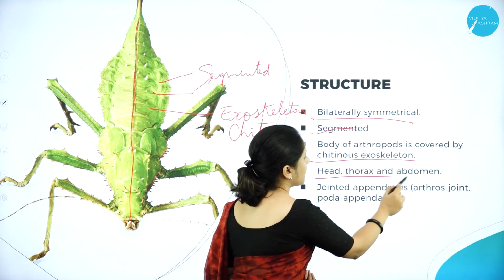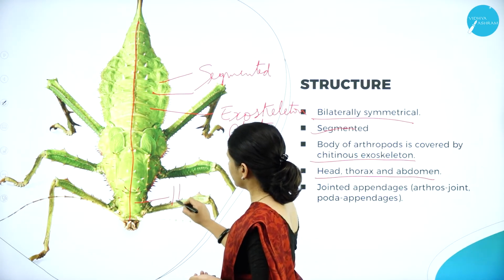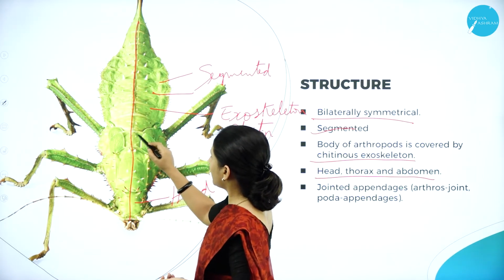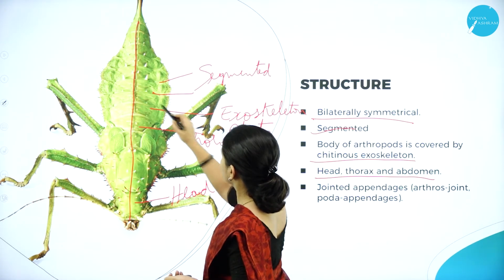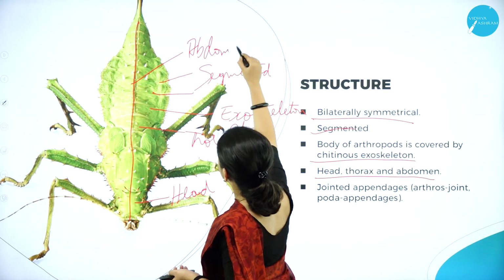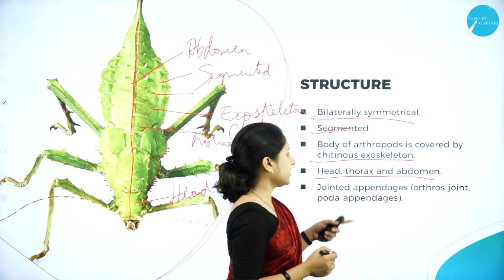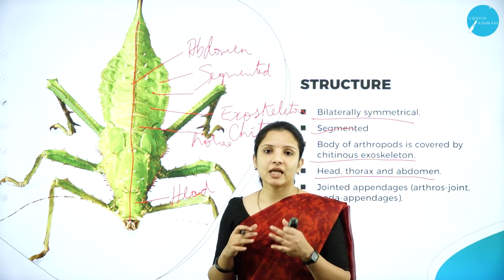And the body is divided into head, thorax and abdomen. So we have the head, then thorax is the body part, and abdomen. So they are divided into head, thorax and abdomen. And they also have jointed appendages, hence the name arthropod.